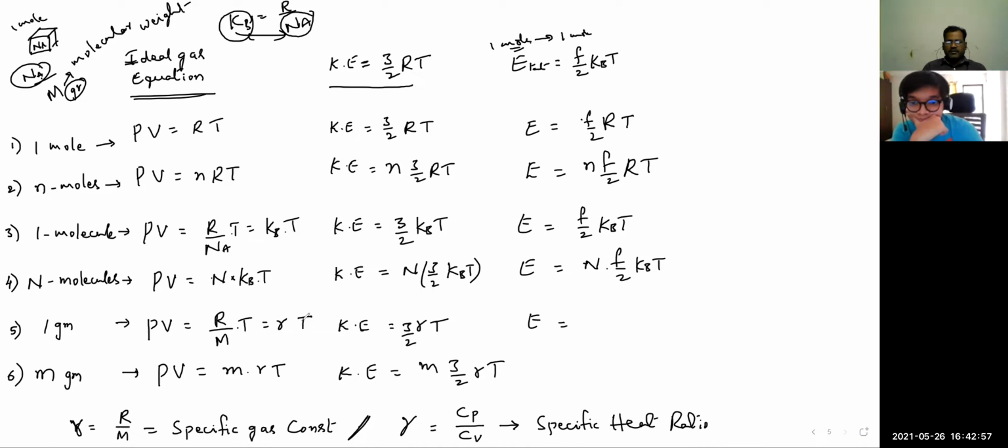What is the expression? Simply, if it is RT here, it is small rT. If it is RT multiplied by F by 2, then here also F by 2 with capital R replaced with small r, T. If you observe the first and fifth cases of the ideal gas equation, you will get this also. And for m grams, multiply with m.